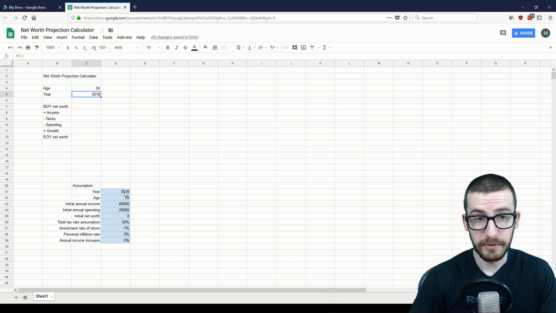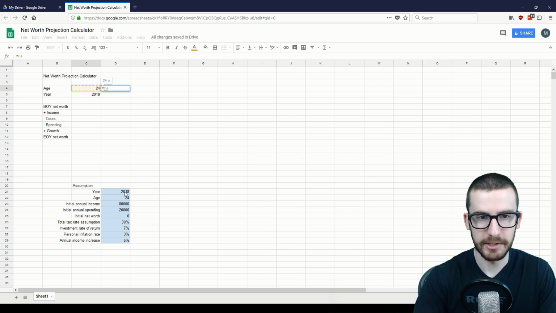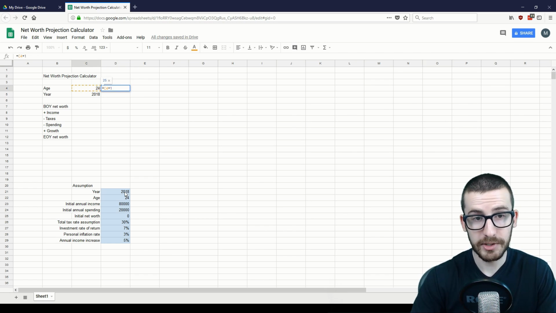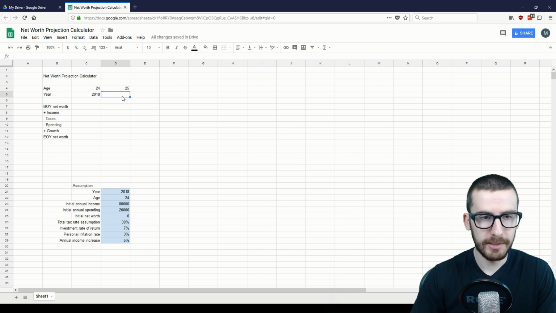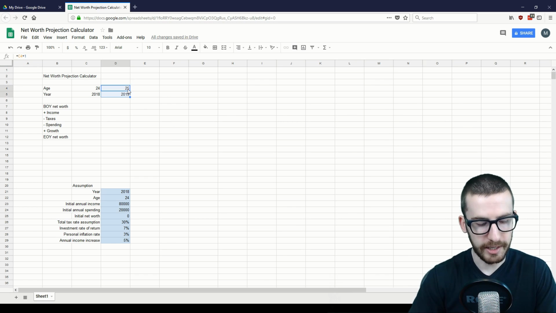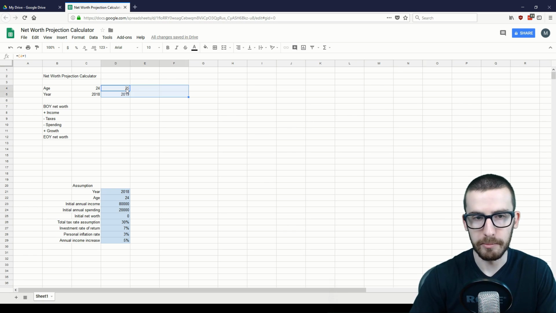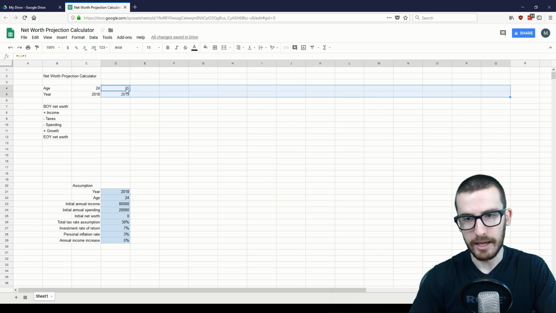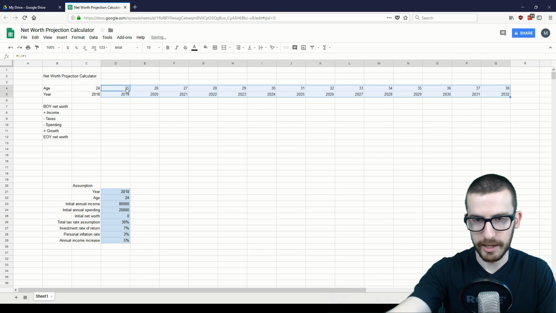So now that you have those first two here, in the next column in D, we're going to, for the age, do equals, and then we'll select C4, which is just your previous year's age, and then we're just going to add 1. So you can enter a similar formula down here, or you can just drag and drop, as we've learned in previous lessons, that the relative referencing will carry over. You can also highlight down and do Control D. So now that we've got the formula that we want, we can move that formula across and just do Control R, which will drag it all over.